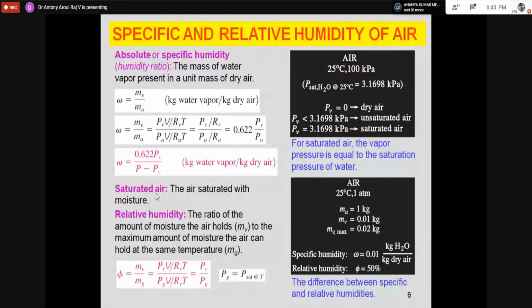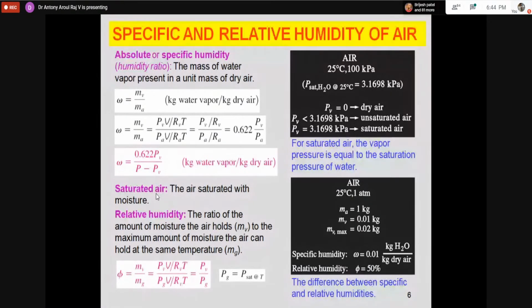Relative humidity is an important parameter, because if it is low, you can add more moisture. For example, if I have 10% relative humidity, there is a 90% potential of adding moisture. Similarly, if I have 90% relative humidity, only 10% moisture addition is possible. It is almost near saturation, so it is difficult to add moisture. This is decided by the relative humidity.